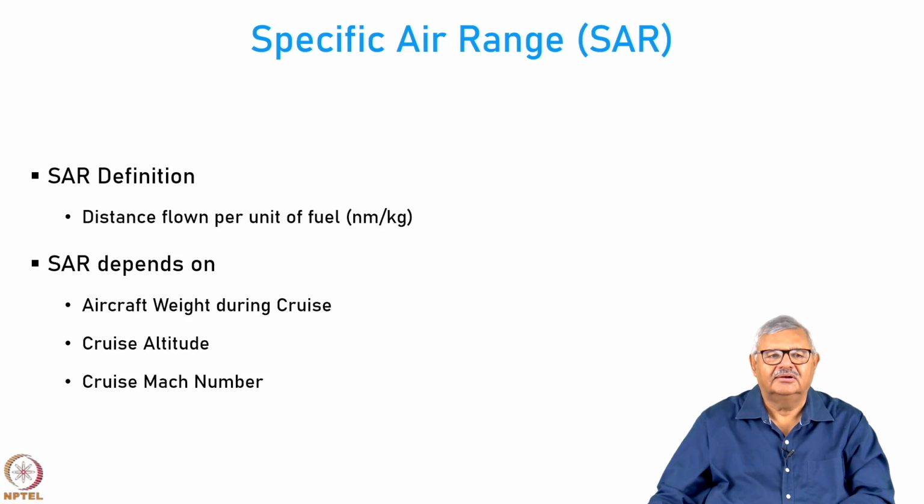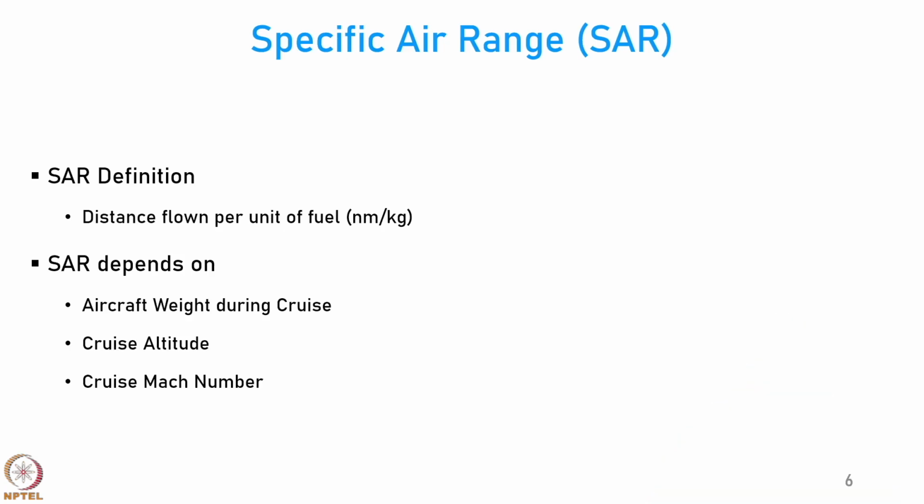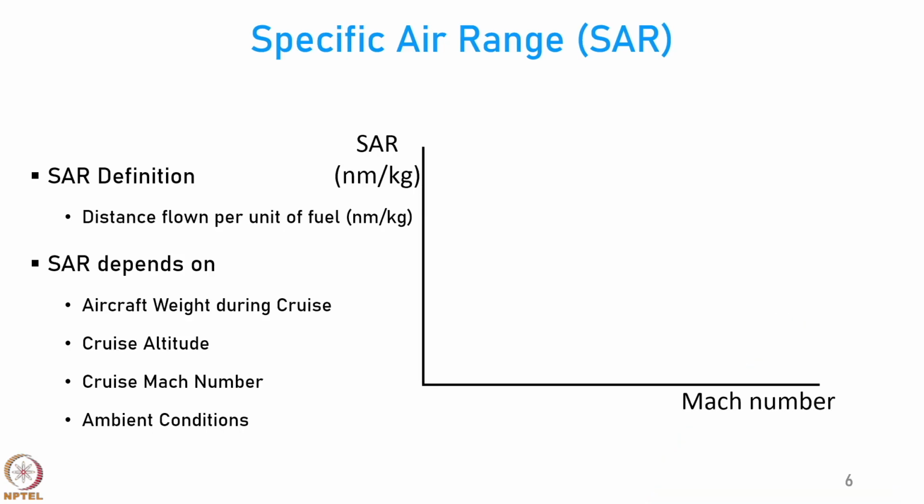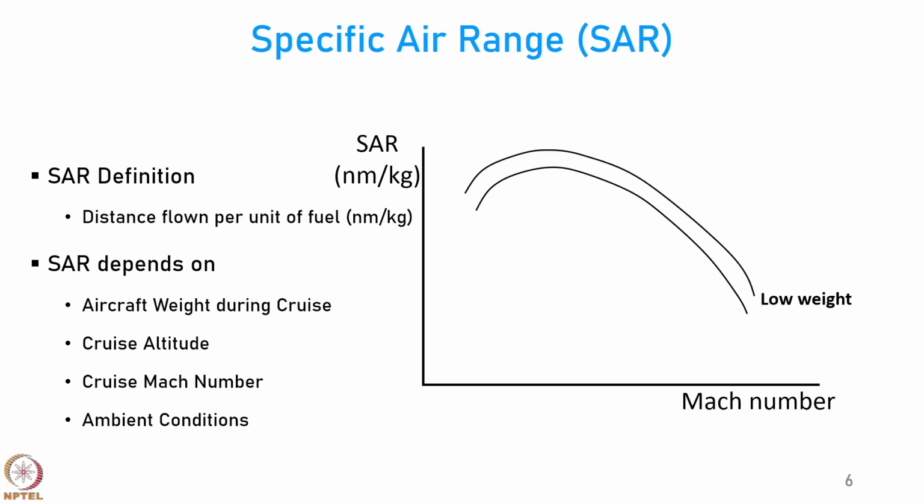And also the cruise Mach number. Definitely, if you are flying at a higher cruise Mach number, you are going to have lower nautical miles per kg because you are going to face higher resistance. Similarly, the ambient conditions also create an effect. So, let us have a look at how the SAR changes with the Mach number.